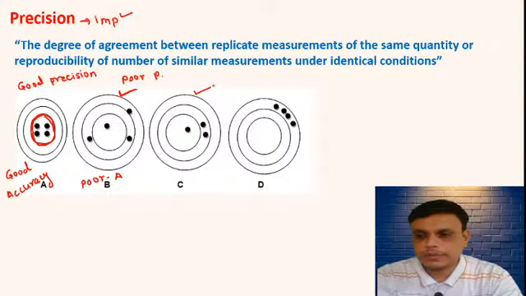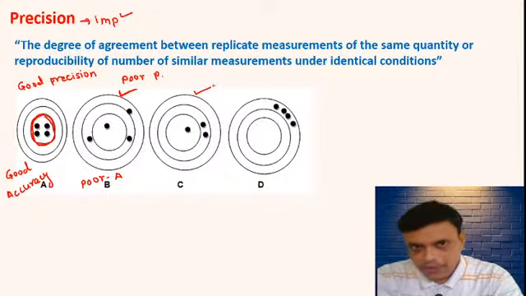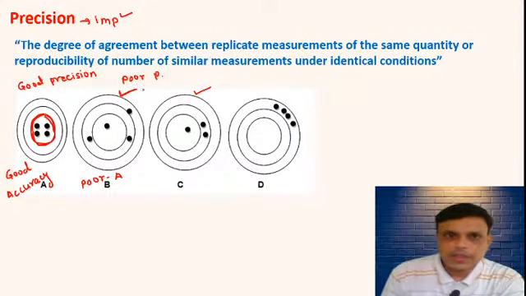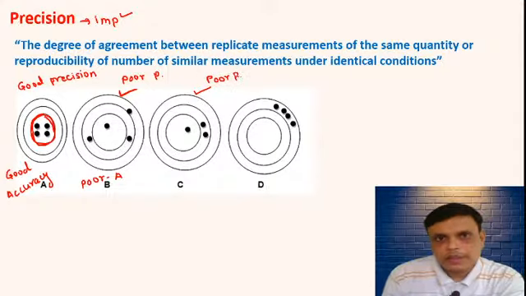What about third? In third case, they are poor precise.